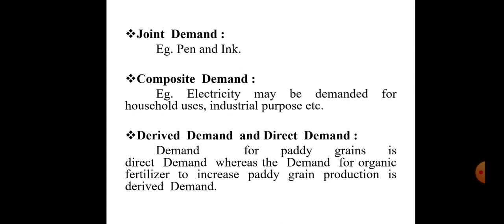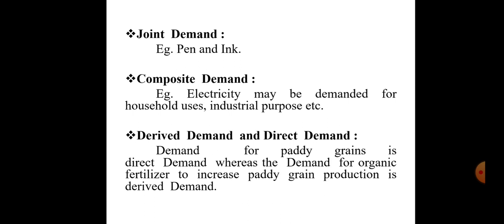So derived demand we can say is an indirect demand. Demand for paddy grains is direct demand. Suppose a family is demanding the paddy or the rice, so rice they will directly consume, then the direct consumption or direct use, that is the direct demand. Whereas the demand for organic fertilizers is not a direct demand, because the demand for organic fertilizers is for use of that fertilizer for paddy production, then it is a derived demand.